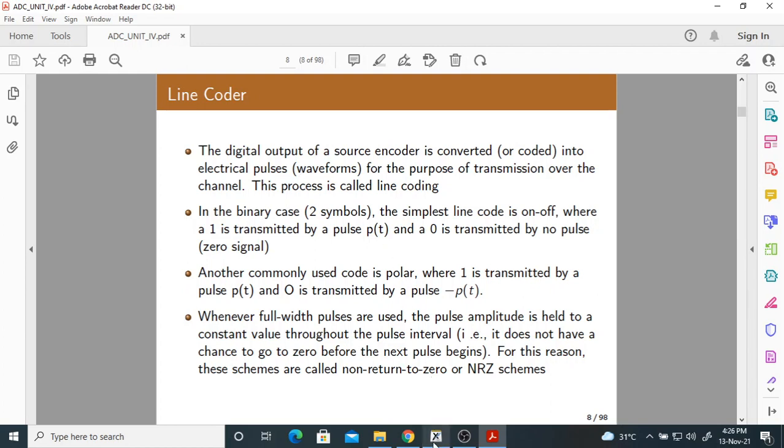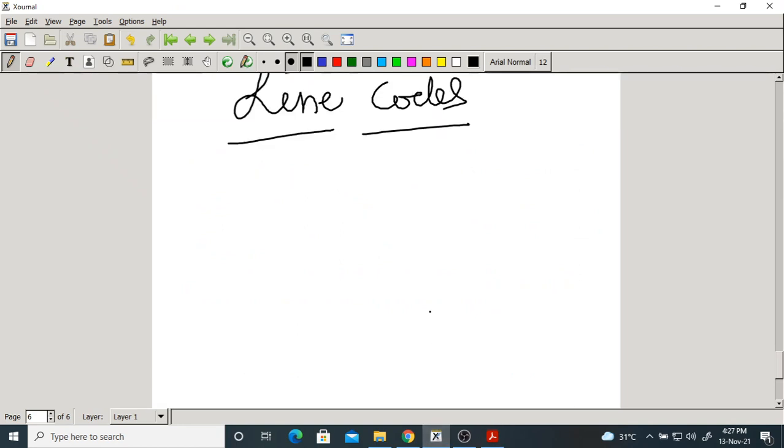What do you mean by this? In digital communication we transmit digital data. Data means what? Zeros and ones, correct? Now, zeros and ones should be represented as a waveform.